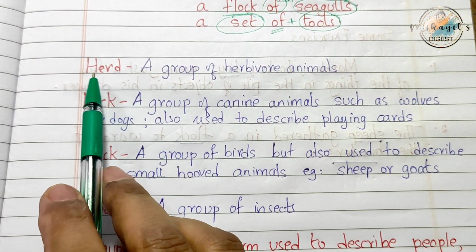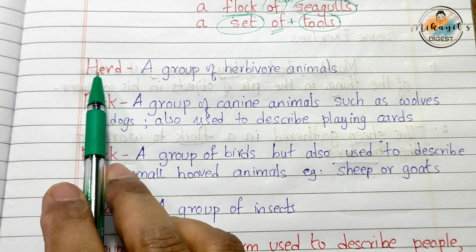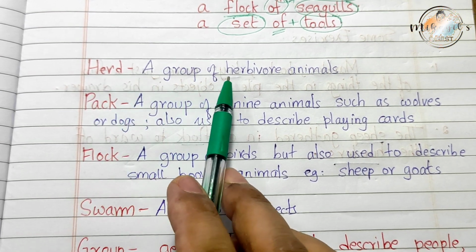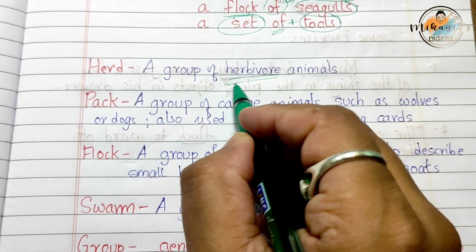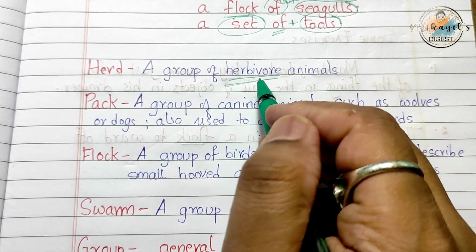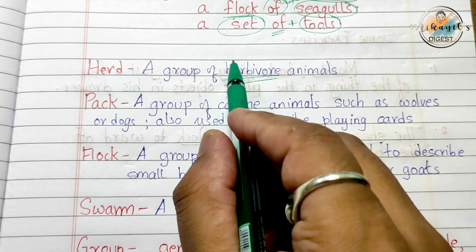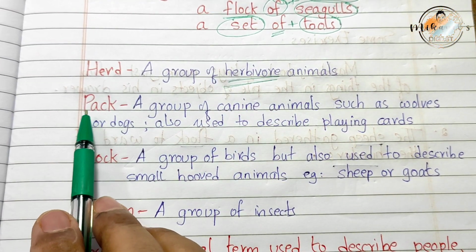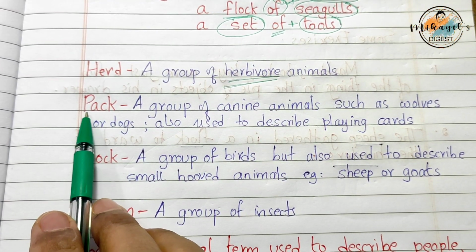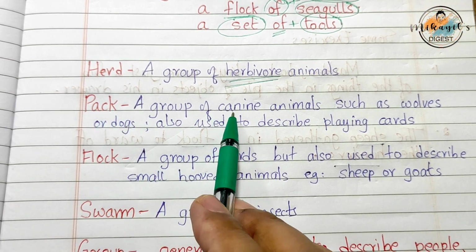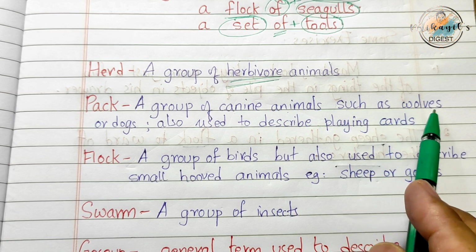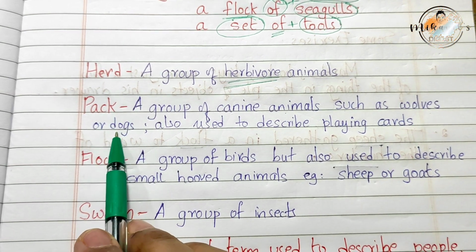When we use a herd, we use it for a group of herbivore animals. Herbivore means those animals who feed on plants. Another collective noun is pack. We use it for a group of canine animals such as wolves or dogs.